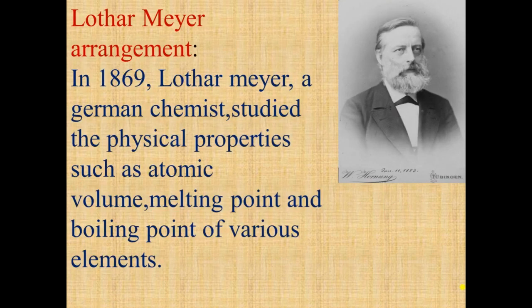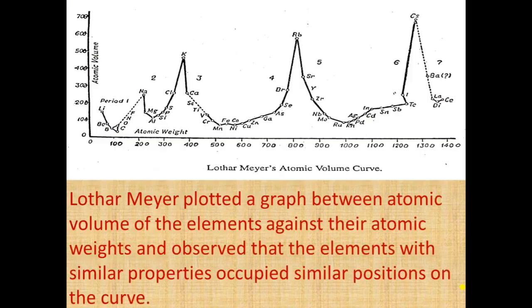So the next attempt was made by Lothar Meyer, and this is known as the Lothar Meyer arrangement. In 1869, Lothar Meyer, a German chemist, studied the physical properties of the elements, like atomic volume, melting point and boiling point of all the elements. He plotted a graph between atomic volume and atomic weight of the elements. From this graph, he observed that elements with similar properties occupied similar positions on the curve.